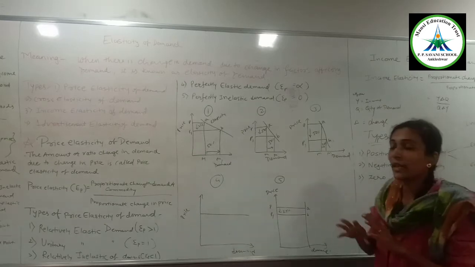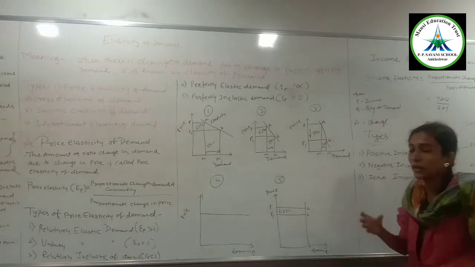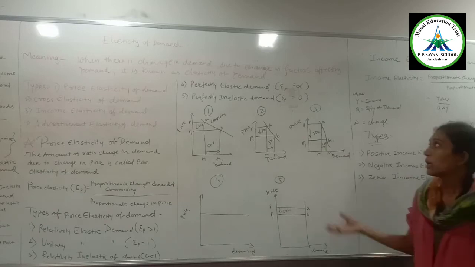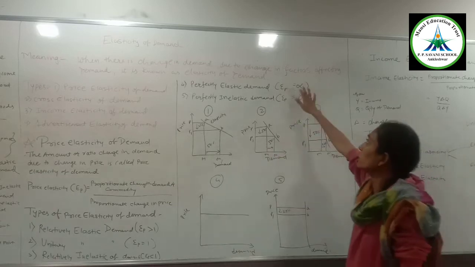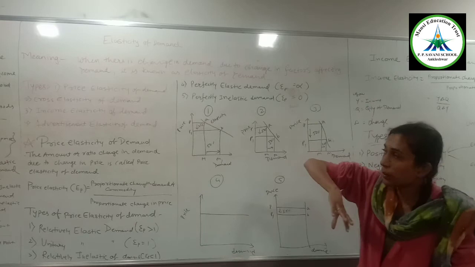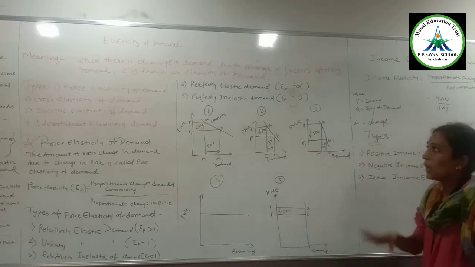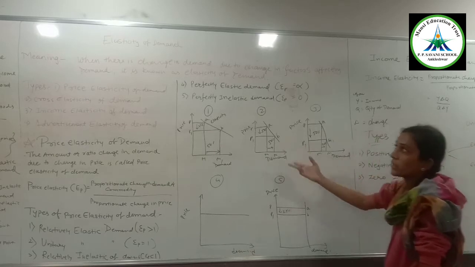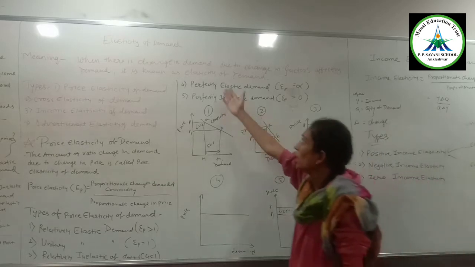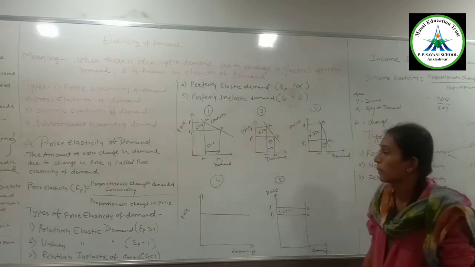When a change takes place in the demand of any particular commodity or good due to a change in the factors affecting the demand, the amount of change that takes place is known as the elasticity of demand.